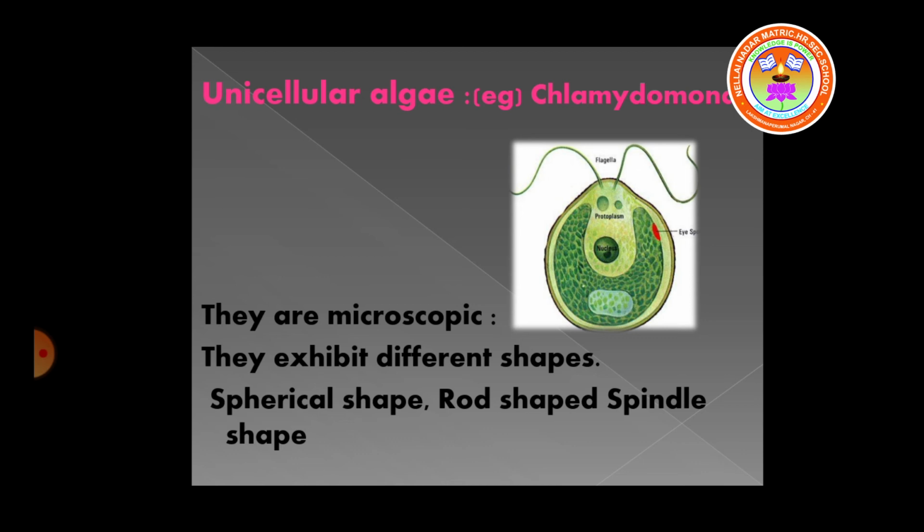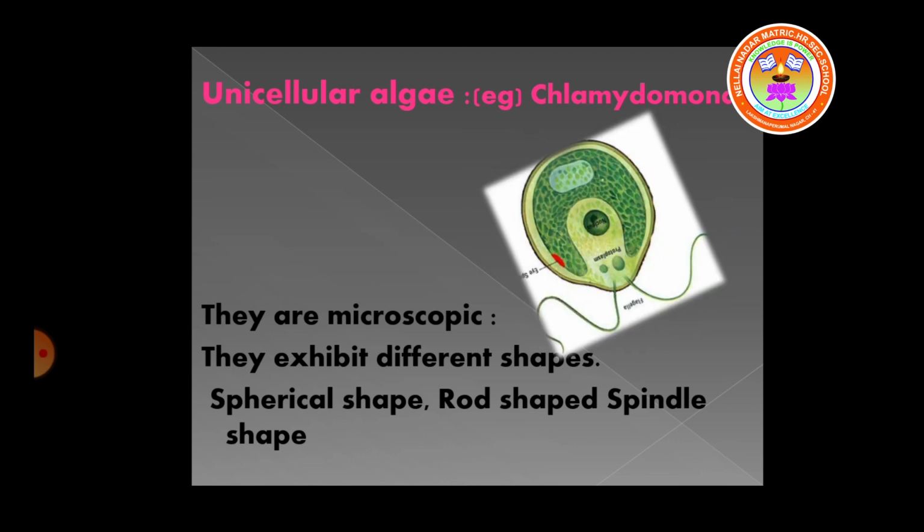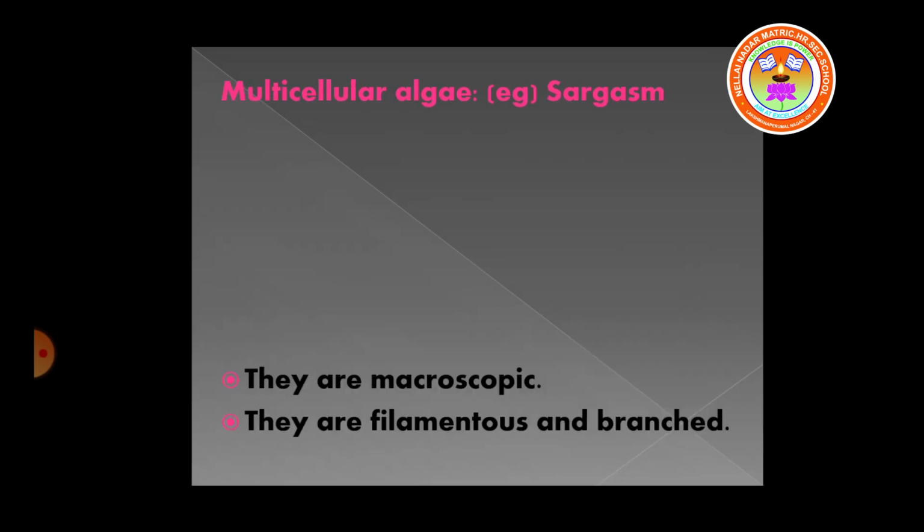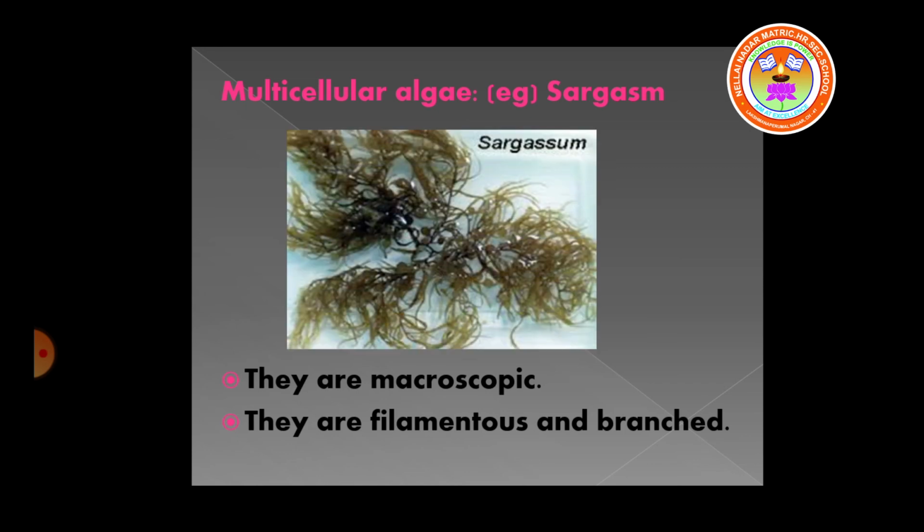Unicellular algae are microscopic. Example, Chlamydomonas. It exhibits different shapes. The multicellular algae are macroscopic. They are filamentous and branched. Filamentous means like a ribbon.